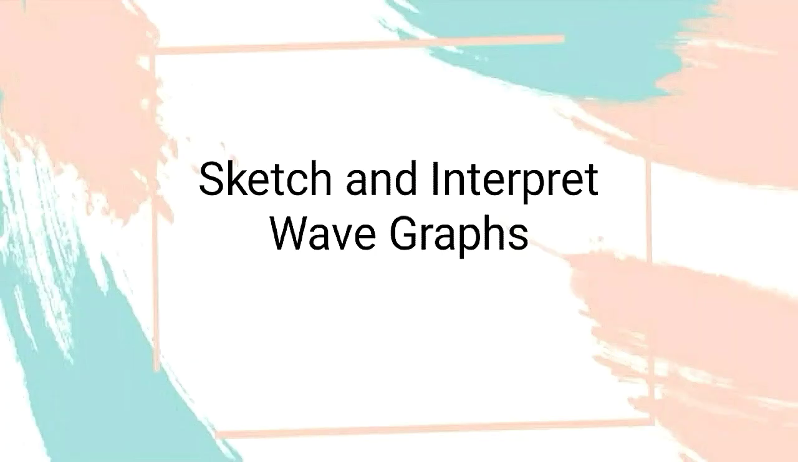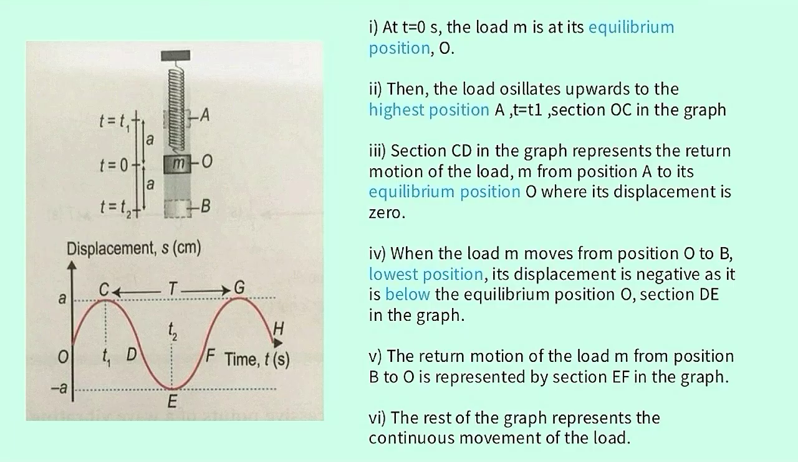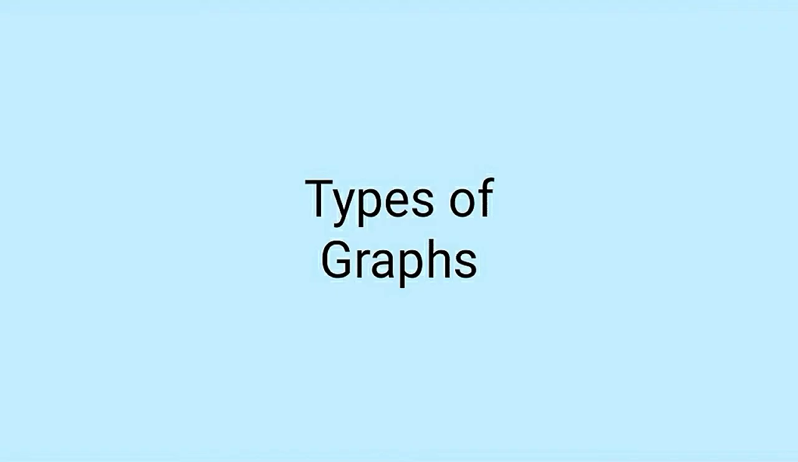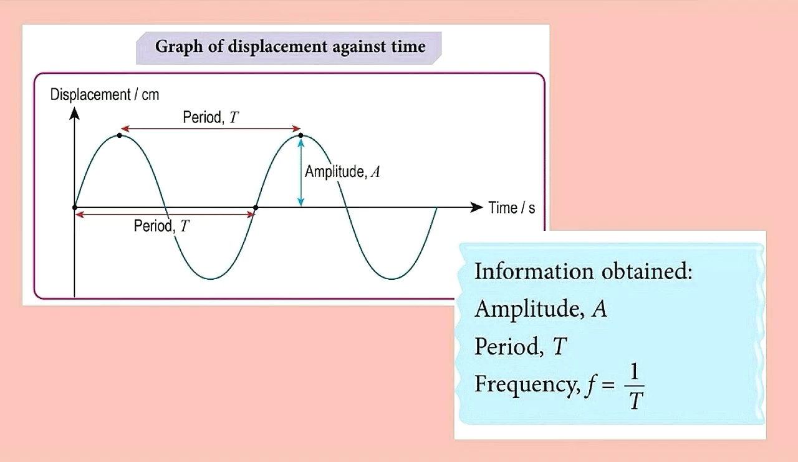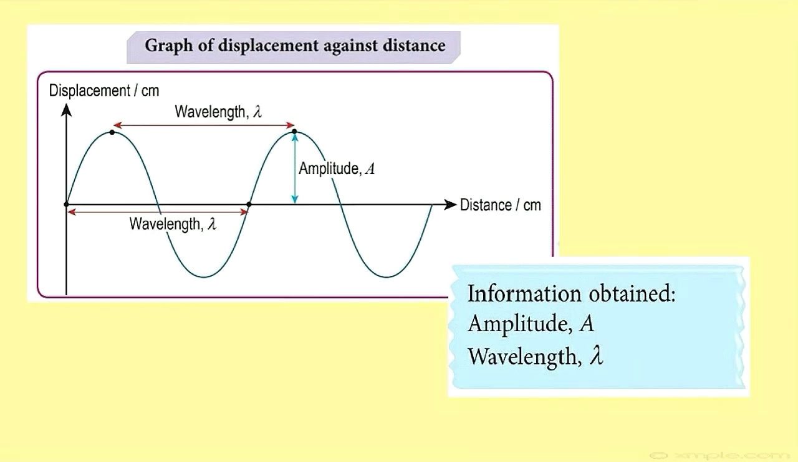Now, I'm going to talk about sketching and interpreting wave graphs. First of all, you can see a diagram with a lot of words, and that is how you describe a wave. You can pause to read it. Next, I'm going to introduce the types of graphs. The first is the graph of displacement against time, and the second one is the graph of displacement against distance.